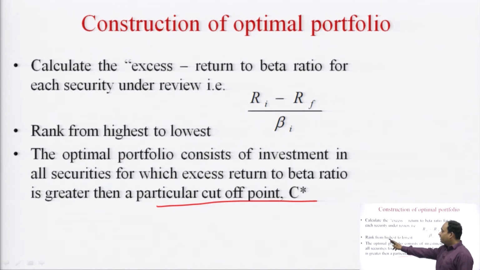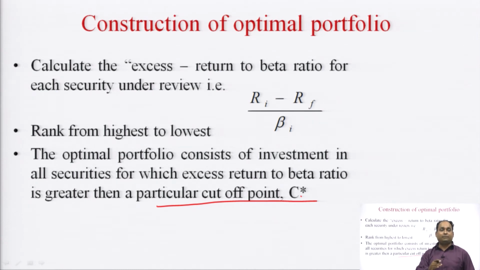Once we have ranked the various securities with the help of excess return over risk free return to beta ratio, then we have to calculate a factor C, and this C factor is a cutoff point.